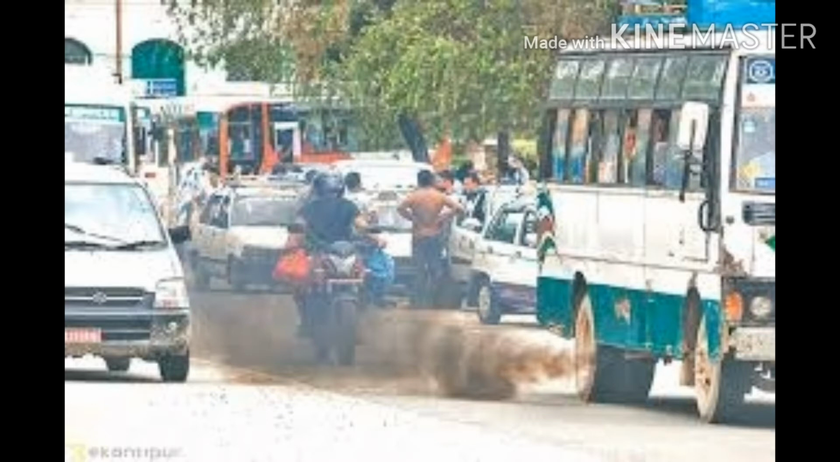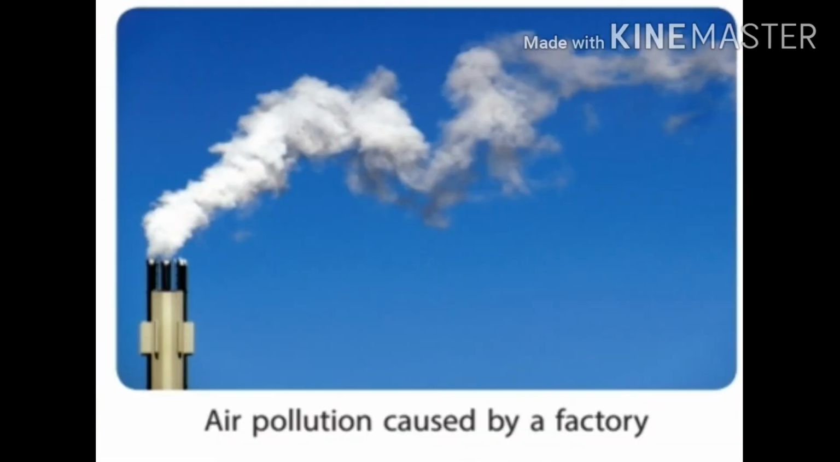Air also has other things. It has water vapor, dust and germs. Air also has smoke and some harmful gases given out by cars and factories. These gases pollute the air. When we breathe in this polluted air, we can fall sick.